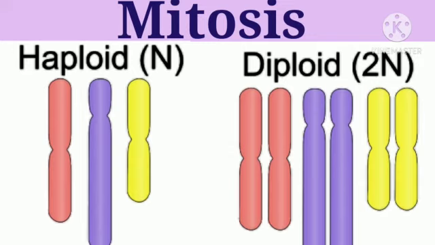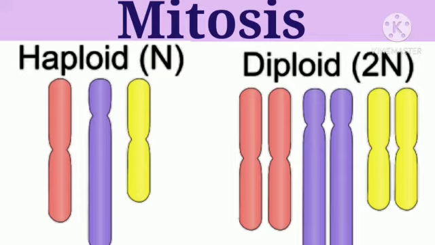Let us see mitosis. A pair of each type of chromosome is present in the 2n condition, whereas a single chromosome of each type is present in the n condition, and their structure is like the one shown below.